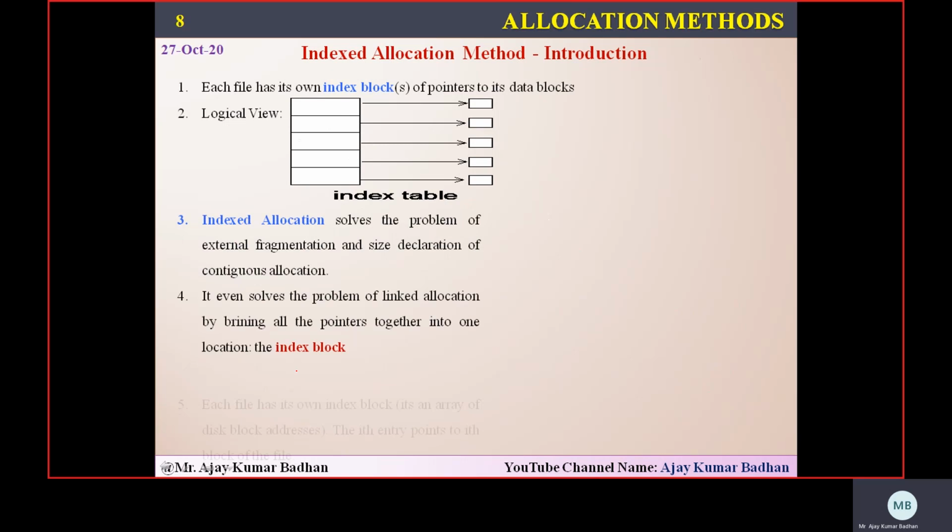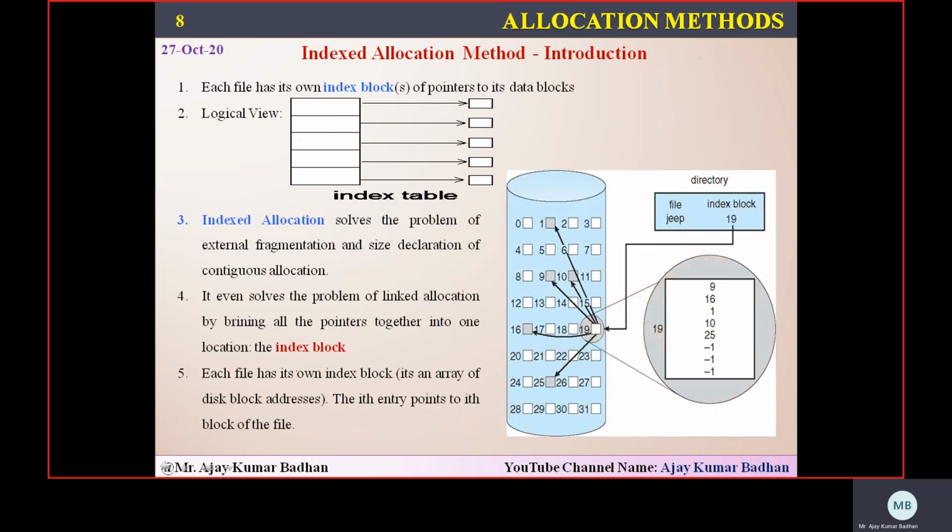Index allocation method, what exactly it is going to do, let me show the diagram. Here, rather than starting initially, we will place the information. Rather than placing that information, this particular directory structure will contain the name of the file and the index block. Let us suppose the initial block is 19. So we'll go to 19. Now this particular block, we will not be using for storing the information. Information will not be stored here. Rather, this entire block I am allocating to the pointers, and these pointers will be representing the blocks where the data will be available.